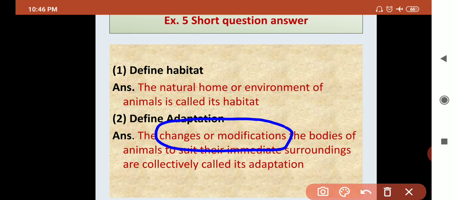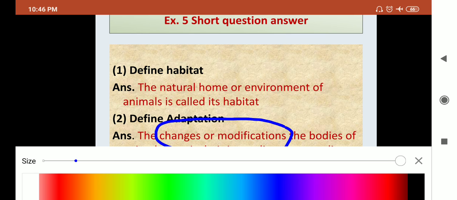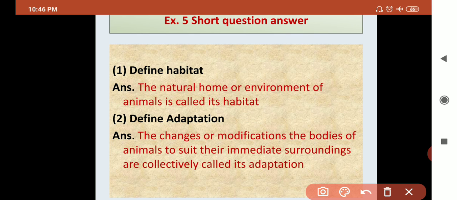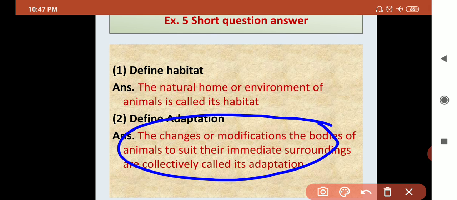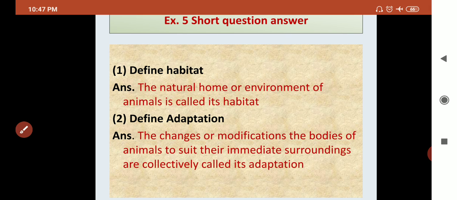Changes or modifications in their behavior that help them survive in a particular habitat is called an adaptation. You can also write the definition that was explained to you in the lecture, part 1, chapter number 1. That definition is also correct. Both are correct. Write any one of them.